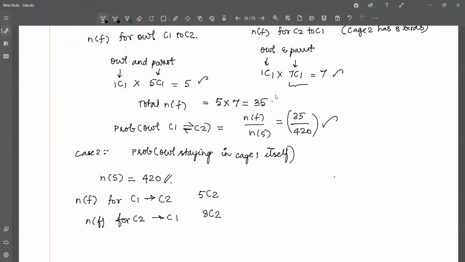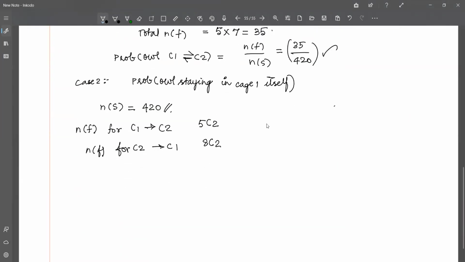That is why I had taken 7C1 in the previous case. Whereas in this case, all 8 are parrots and so it could be any 2 parrots flying back to C1. So I'm considering it as 8C2. And I'm multiplying because again C1 to C2 and C2 to C1 are independent events. So the total number of favorable outcomes is the product of these two.